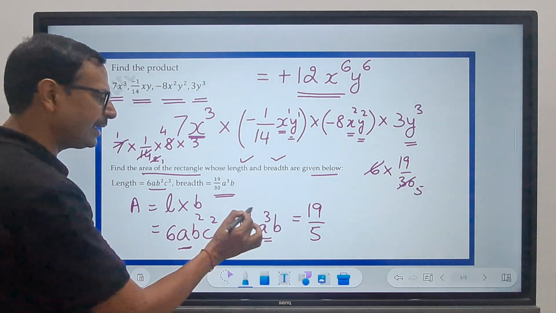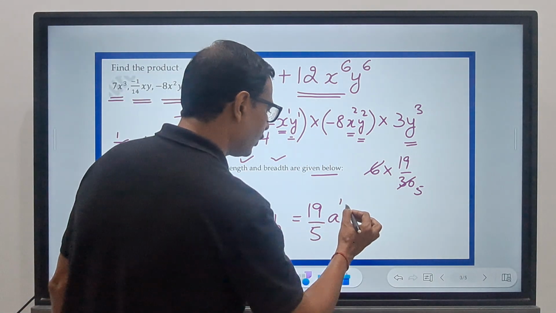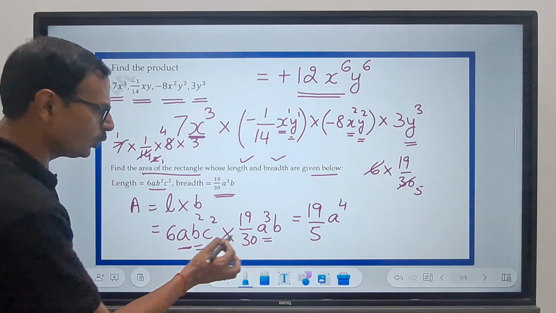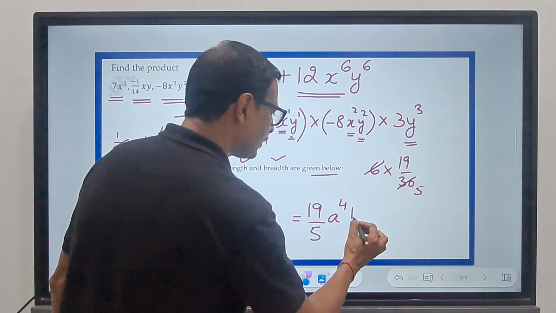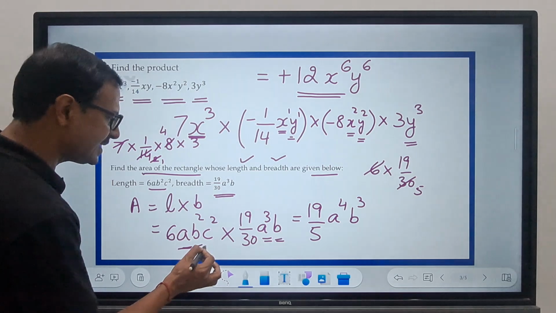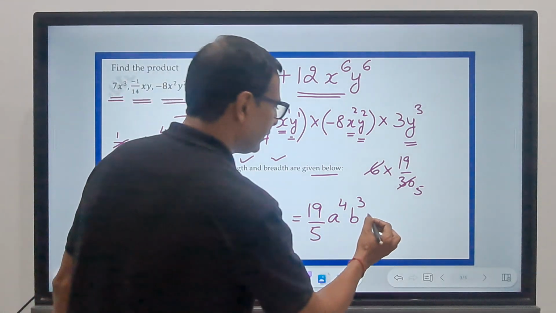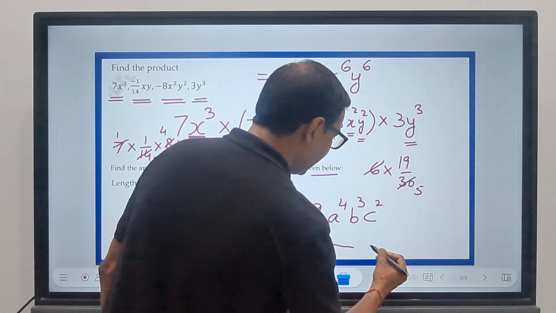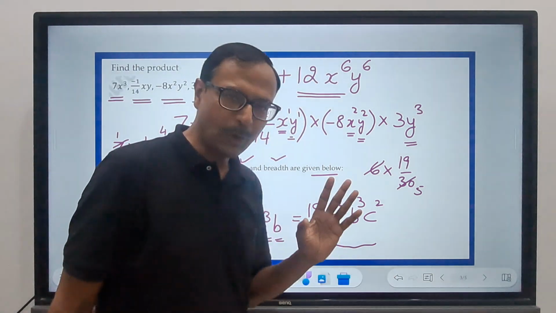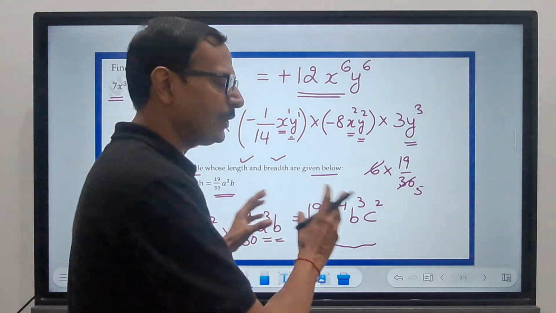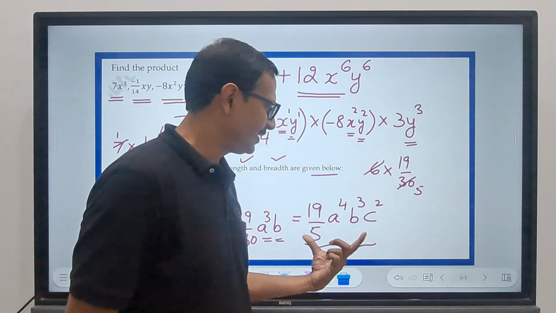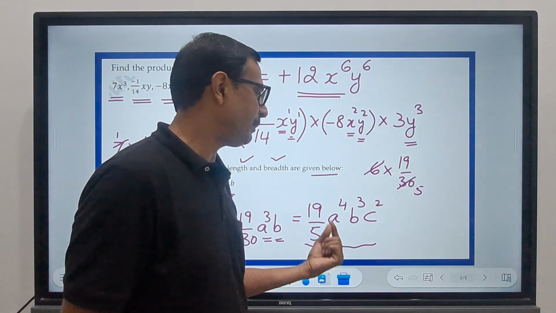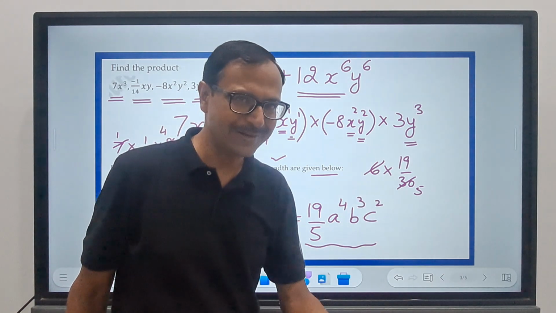a raised to power 1 and a raised to power 3 is a raised to power 4. b raised to power 2 and b raised to power 1 is b raised to power 3. And c raised to power 2, that will come because you have that as a lone term here, and that gives us the area of the rectangle. We obtain the area by multiplying the length with the breadth, right? So your answer is 19 upon 5 a power 4 b cube c square.